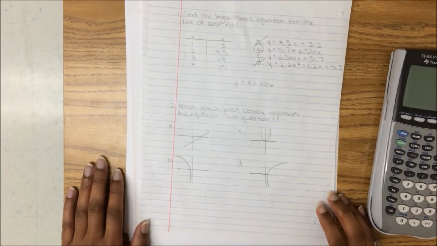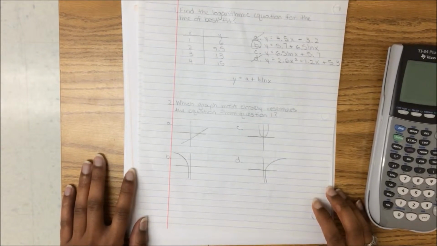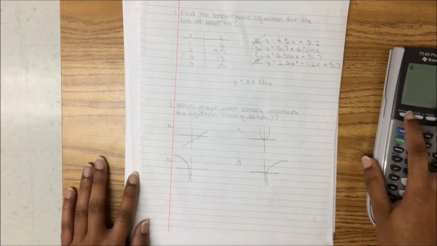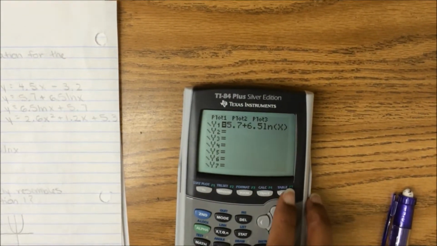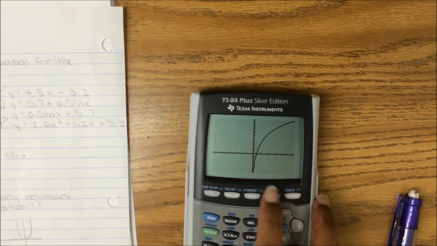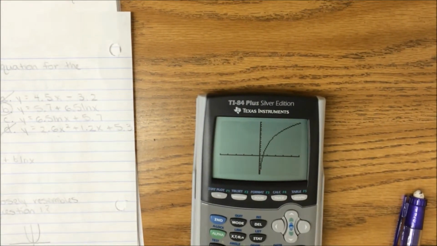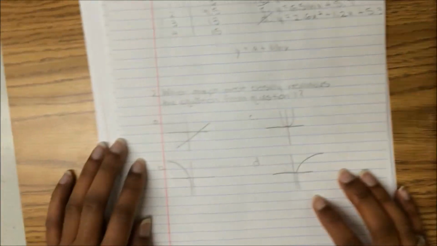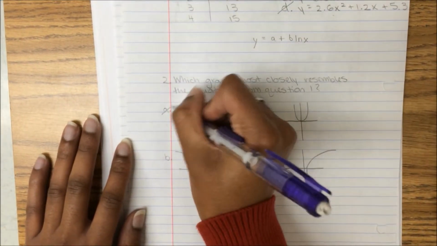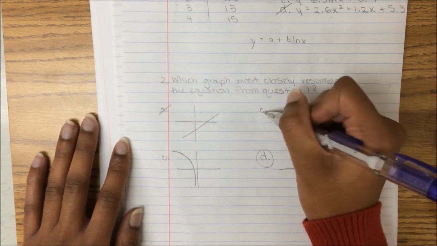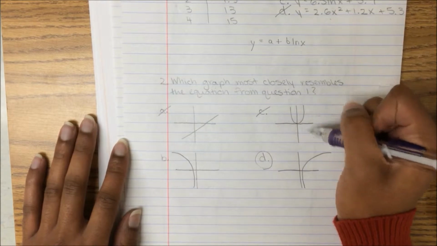Question 2 asks which graph most closely resembles the equation from question 1. So if we go to y equals on the calculator and plug in the equation and then go to graph, we see what the graph looks like. And if we go back to our question, we see how it looks like D, and we can cross out A because it's a straight line and linear, and C because it's a parabola and quadratic.